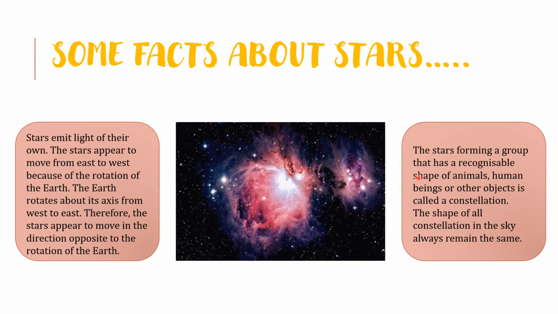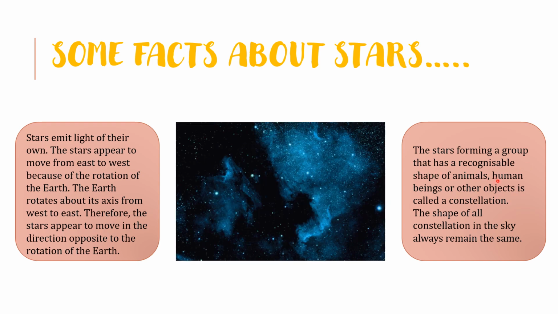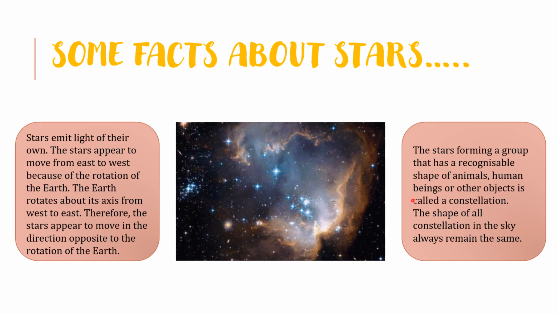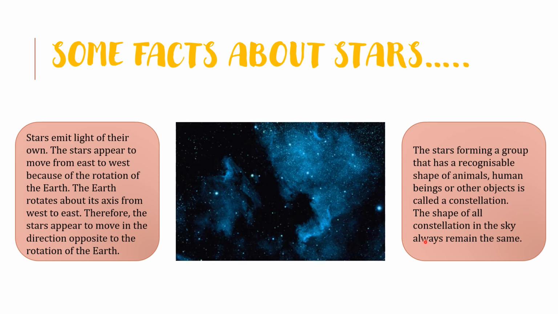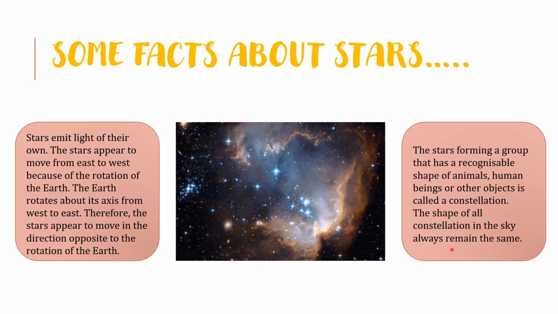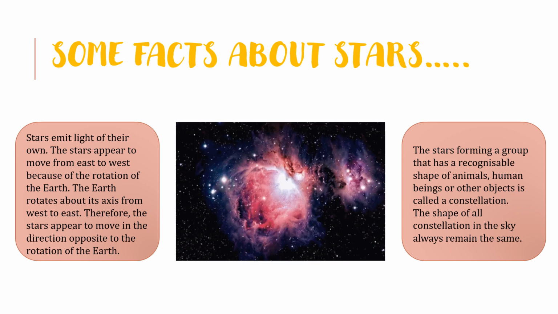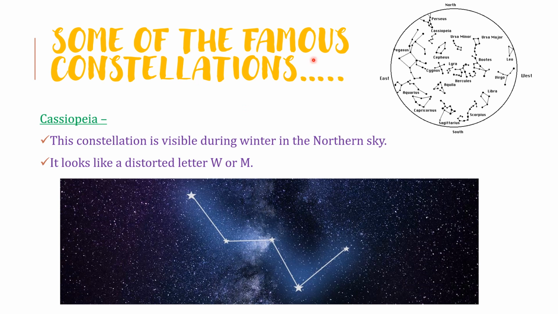The stars forming a group that has a recognizable shape of animals, human beings, or other objects is called a constellation. The shape of all constellations in the sky always remains the same. Some of the famous constellations: Cassiopeia. The constellation is visible during the winter in the northern sky. It looks like a distorted letter W or M.